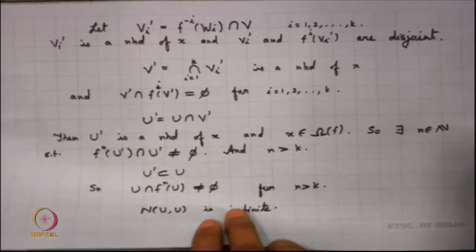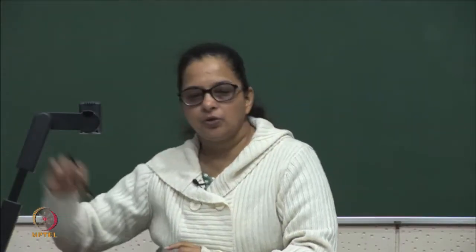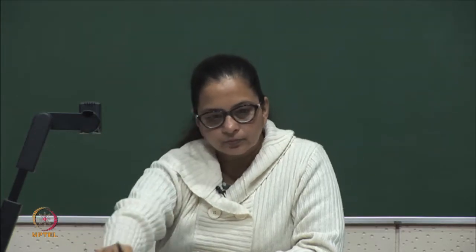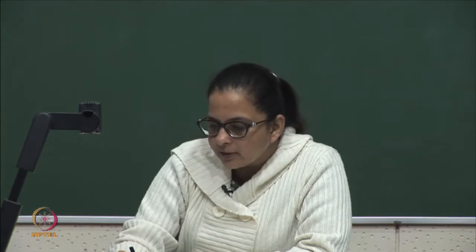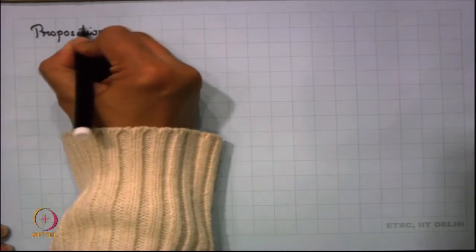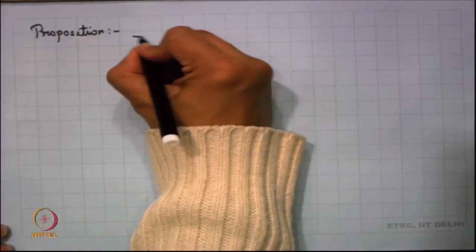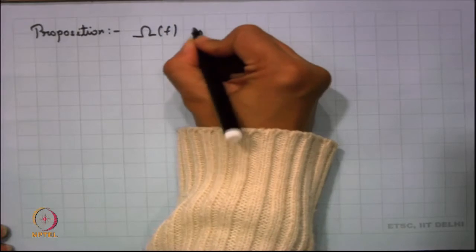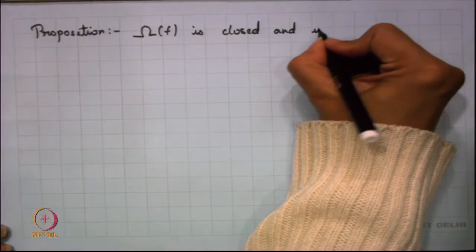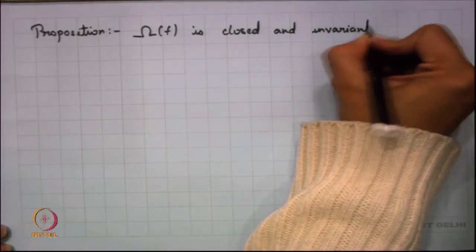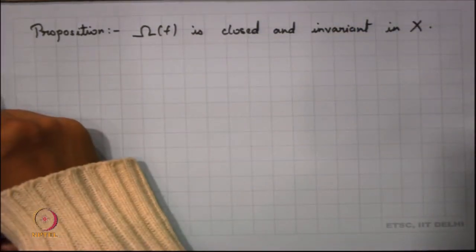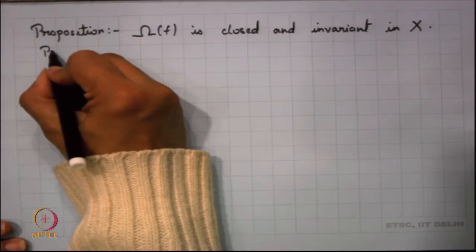Another aspect that we should know about our non-wandering points, and that is, we take up the next proposition. Now, the proof here is very simple.